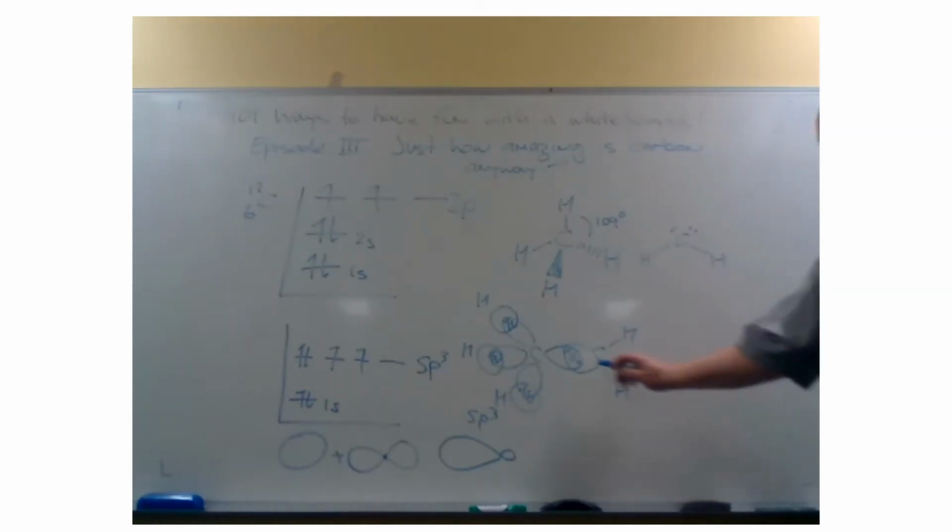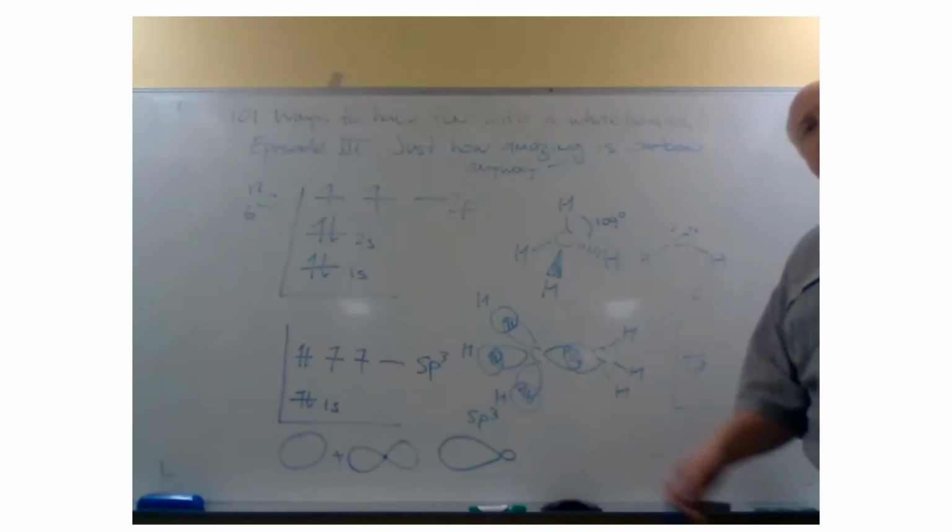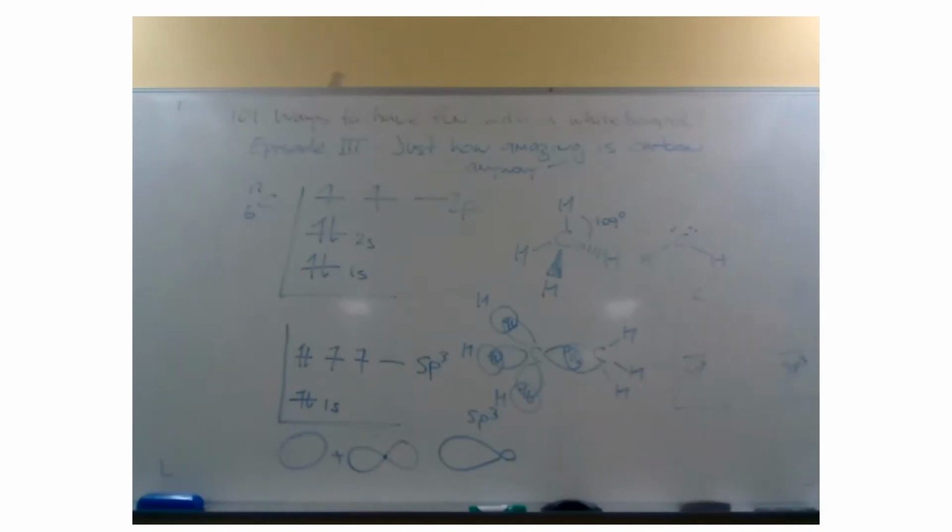So let's have a look at this bond here. Essentially what's happening is we have 1 carbon atom here, another carbon atom over here. I'm just going to draw the sp3 hybrid orbital, an sp3 hybrid orbital. They overlap and it creates a new molecular orbital, which is lower in energy. That's why it's more favourable to have this bond than not have it. So let's lower the energy. We form a new orbital, which is a bonding orbital, a single bond. We call this a sigma bond.